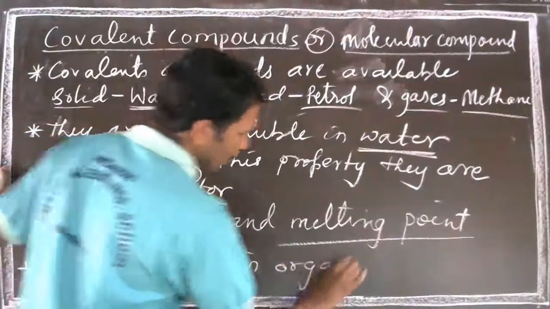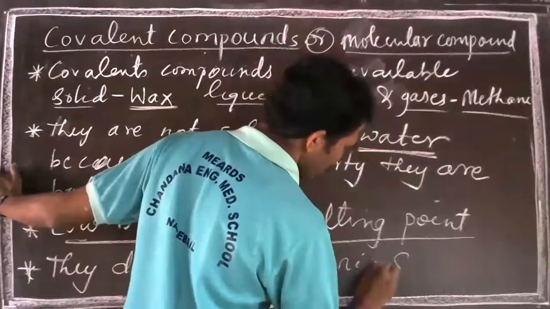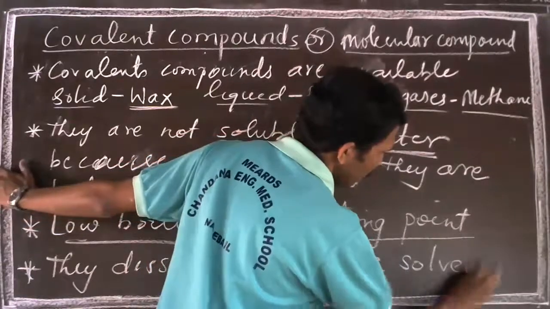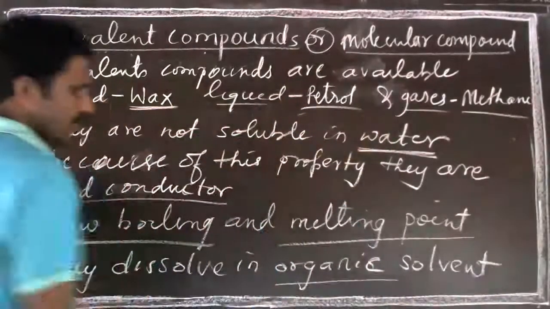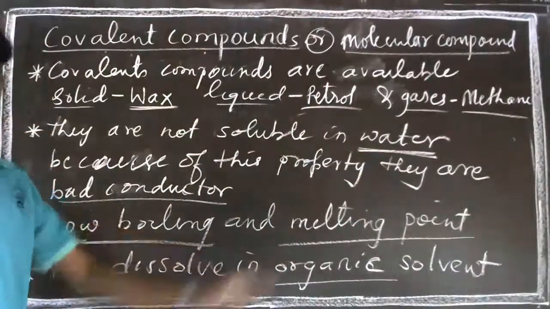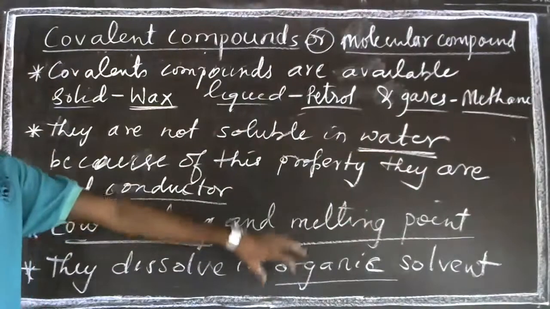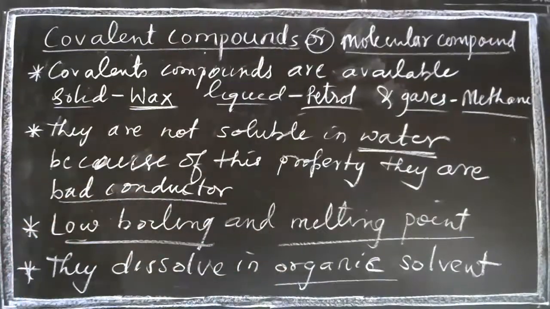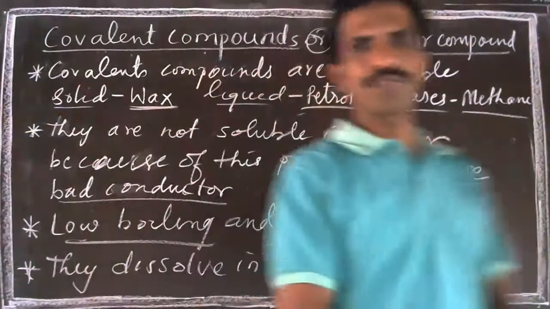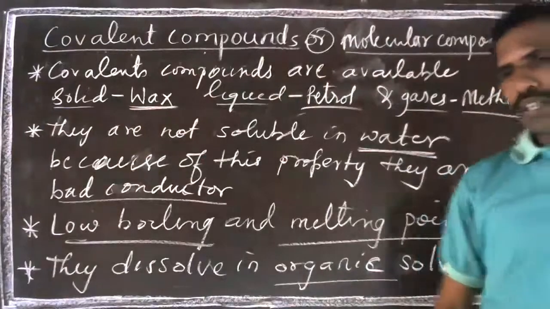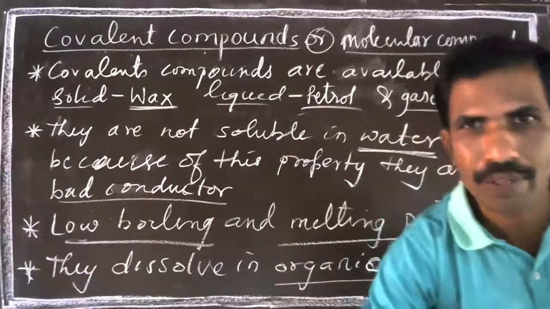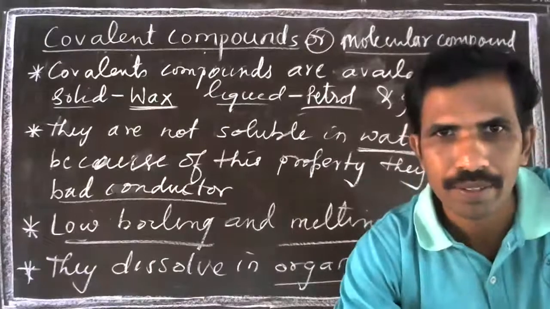Organic solvents are made up of organic compounds, which are nothing but covalent bonded compounds. So only in those do they actually dissolve. These are the properties of covalent compounds.